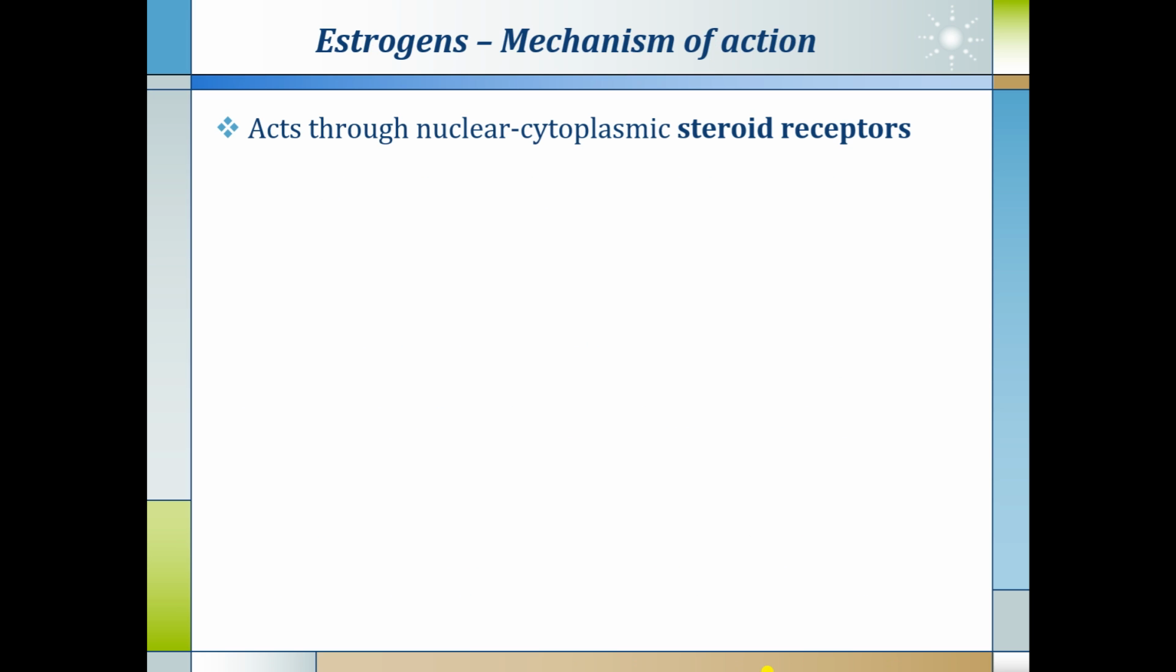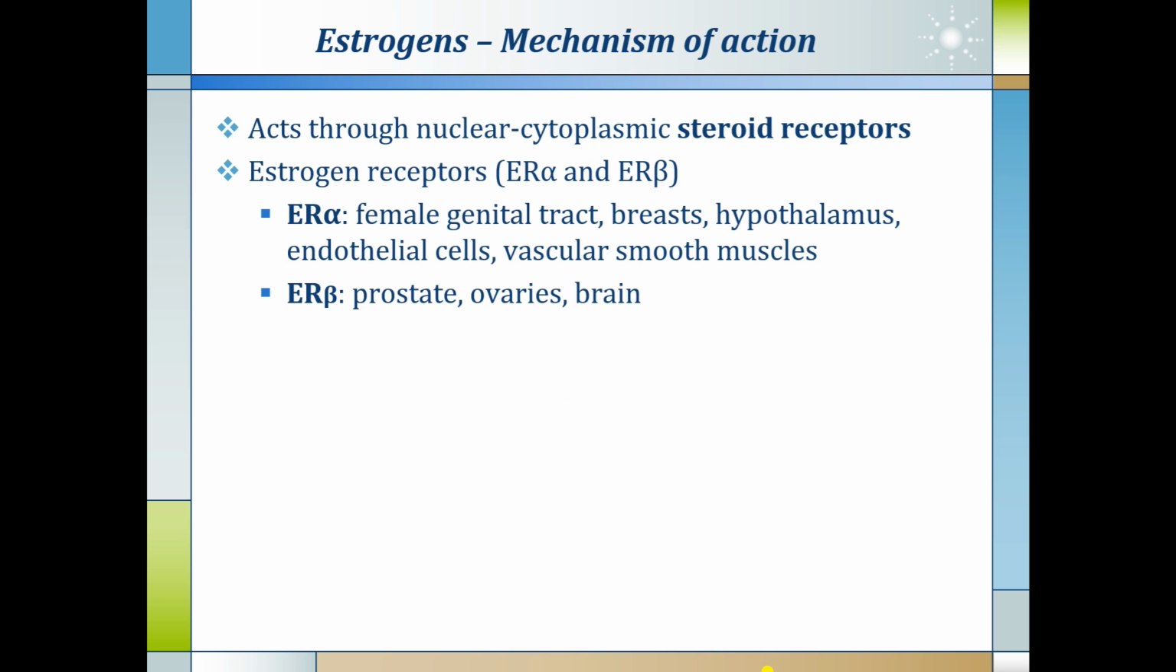Estrogen acts through nuclear cytoplasmic steroid receptors. Estrogen receptors are of two varieties, estrogen receptor alpha and estrogen receptor beta. Estrogen receptor alpha are located in the female genital tract, breast, hypothalamus, endothelial cells and vascular smooth muscles, while beta receptors are located in prostate, ovaries and brain.